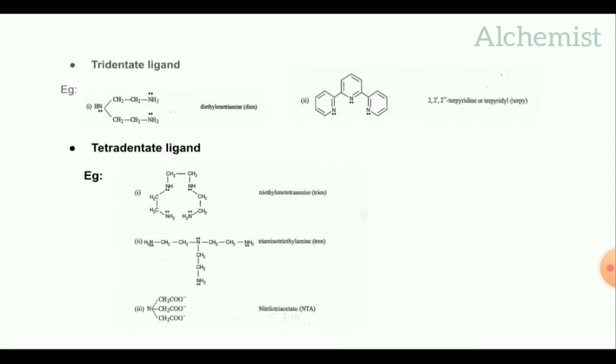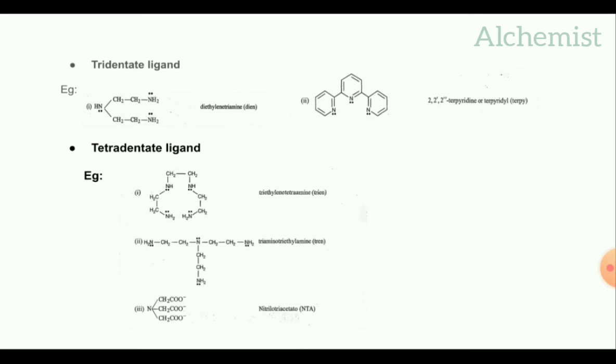In the same way, the tetradentate ligand has 4 donor atoms sharing electrons with the central metal atom. Examples are triethylene tetraamine, triaminotriethylamine.